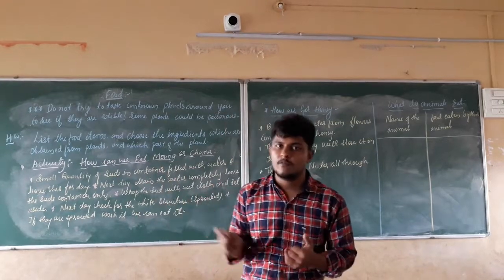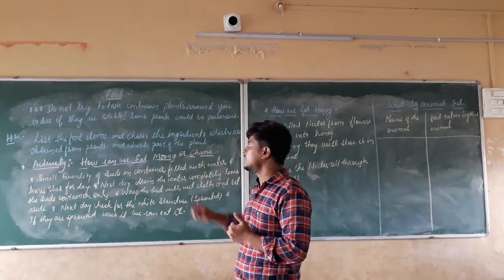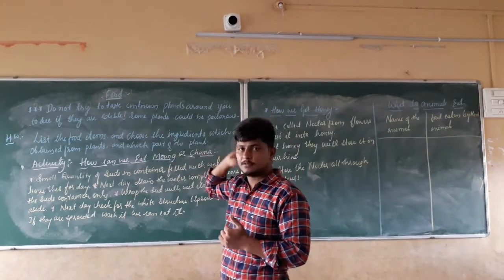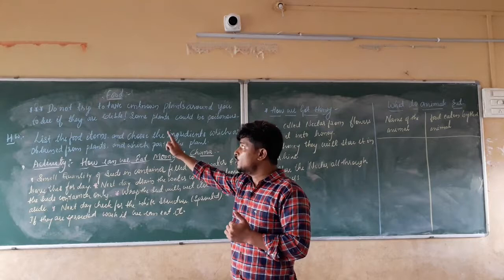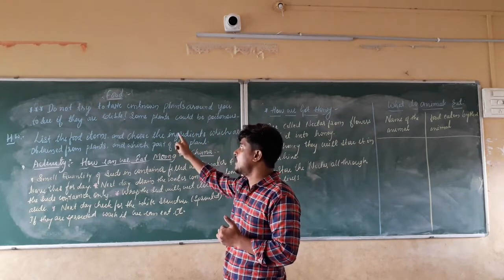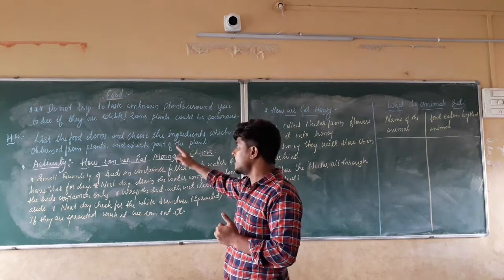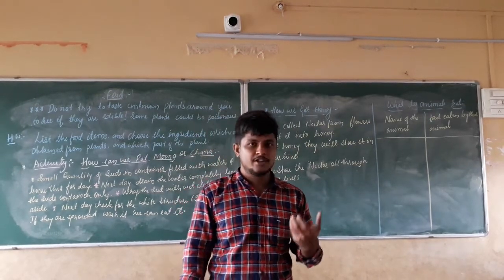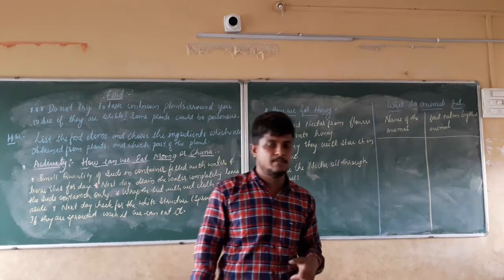For that reason, a main precaution note is written on the board: do not try to test unknown plants around you to see if they are edible. Known plants are okay.